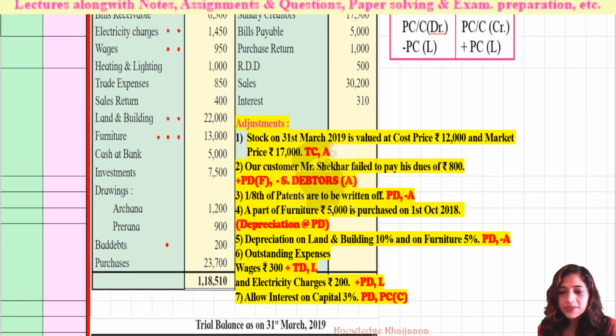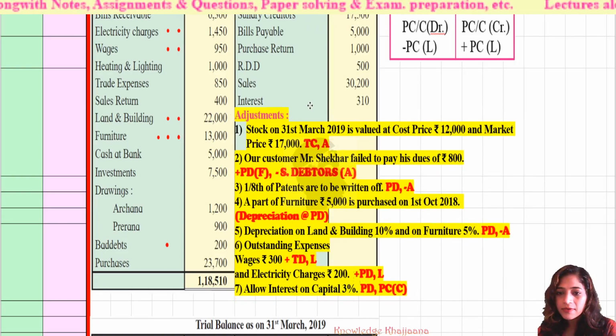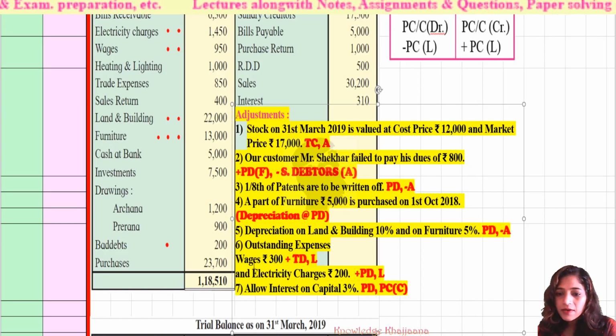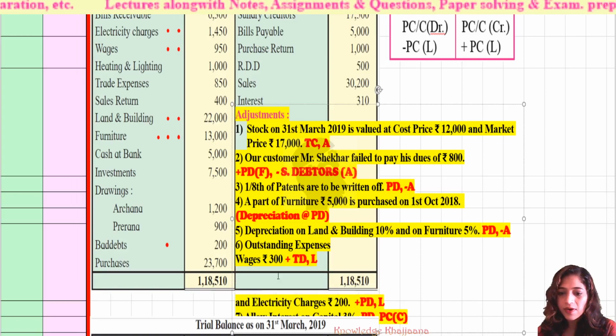Outstanding expenses. There are two outstanding expenses: wages of rupees 300 and electricity charges of rupees 200.